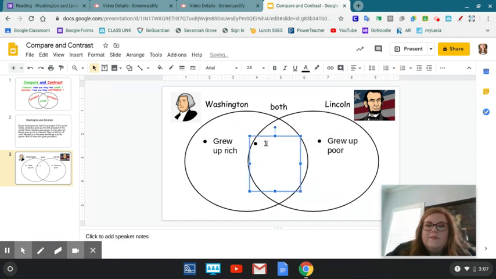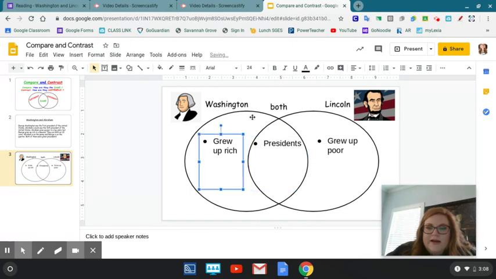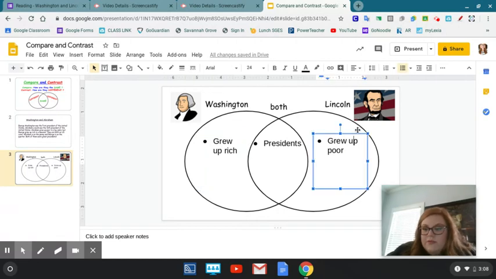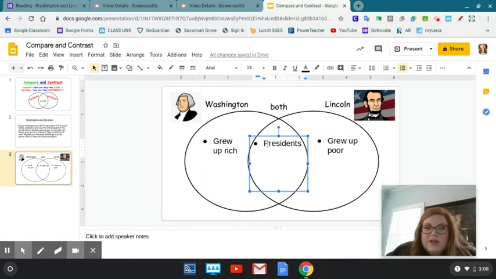Now, something that is about the both of them that they have in common, something that's the same, is that I remember at the end saying they both were great presidents. So they both were presidents. And that's it. So I put what is different on the outside. If it's over here, it's just about George Washington. If it's over here, it's just about Abraham Lincoln. If it's in the middle, then it is about both of them, something that they have in common.